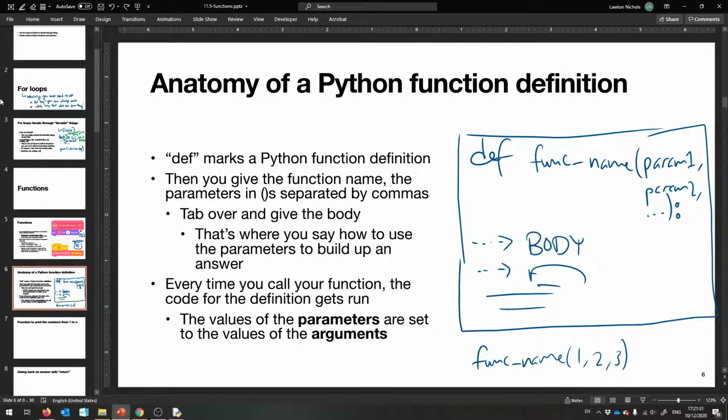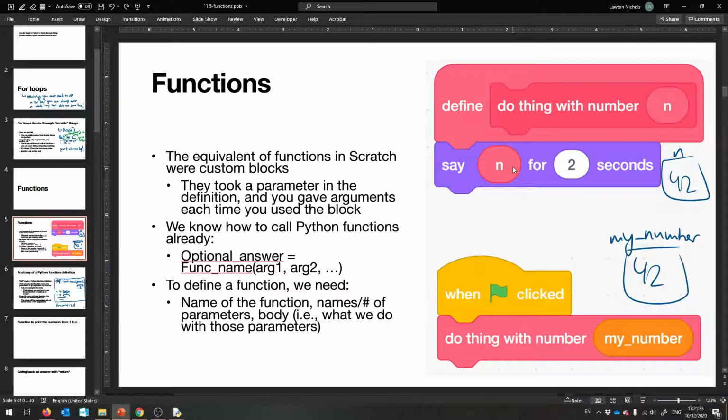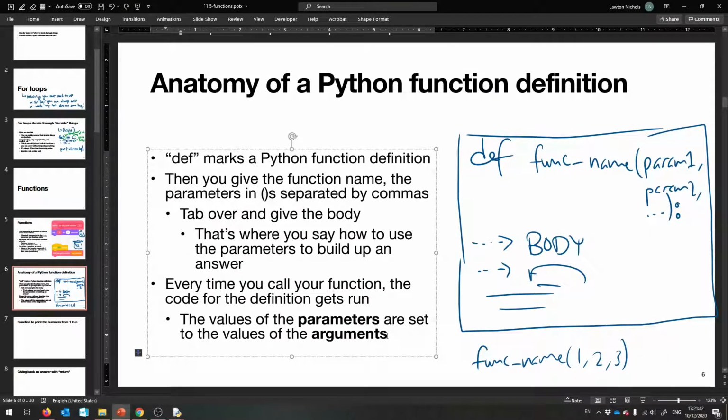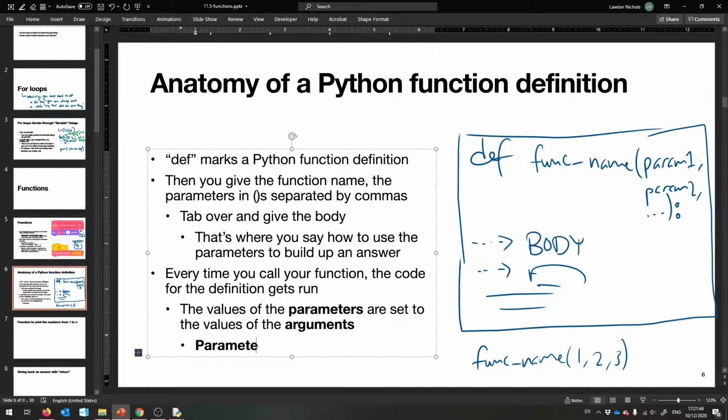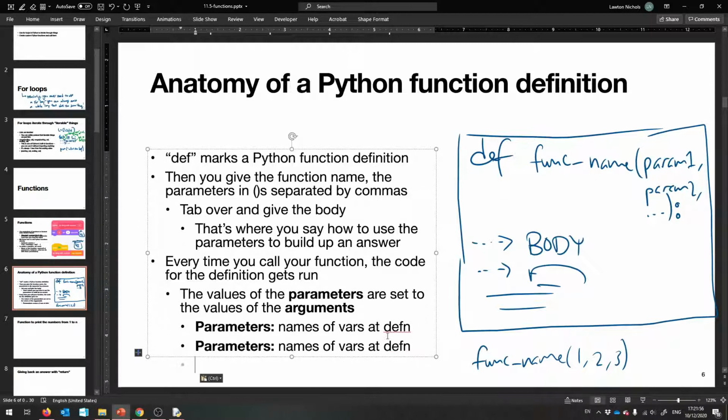Okay? Parameters versus arguments. So this n was a parameter. This my number was an argument when we used it. Okay? So parameters go with definitions, arguments are for uses. And then the arguments are the values at the use.